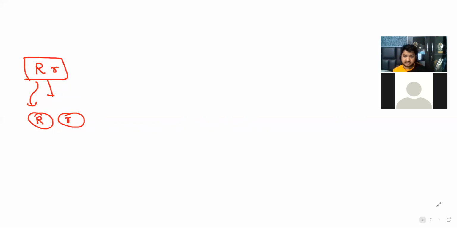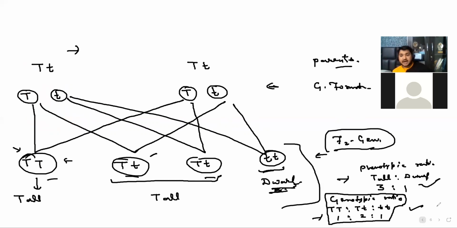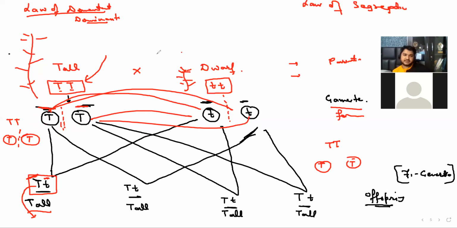Now, gametes will take half of the character. Just tell me, this is the monohybrid cross. Parents were tall and dwarf. If parents were tall and dwarf, did you see any offspring who is having a medium height? No, no medium height.